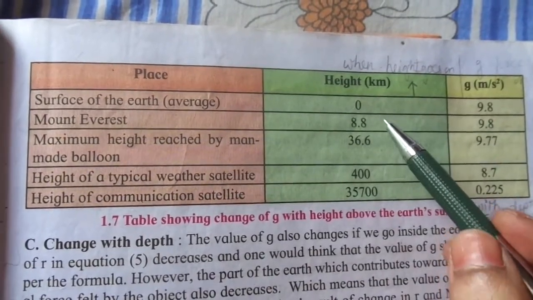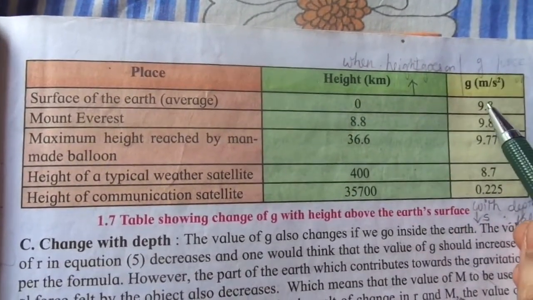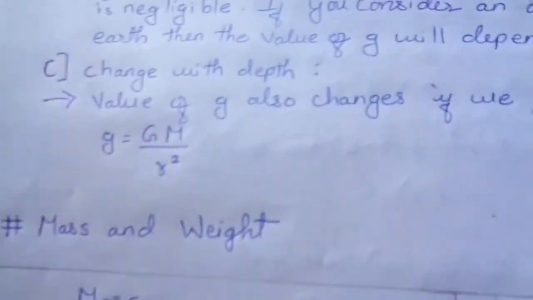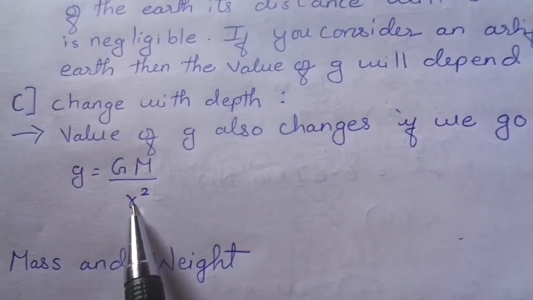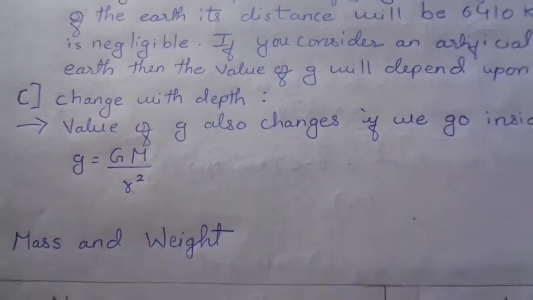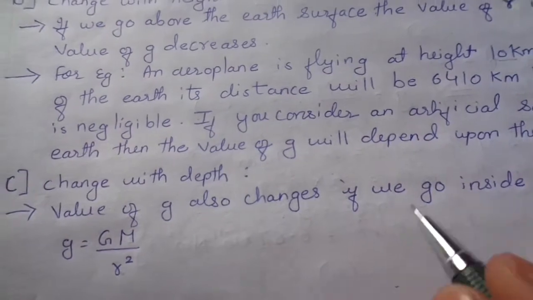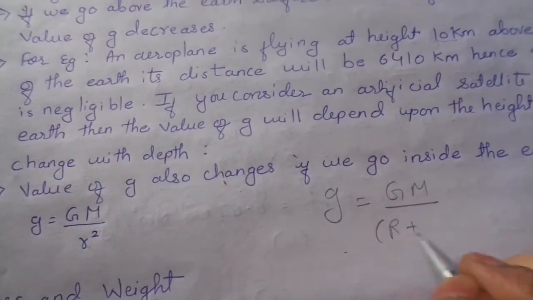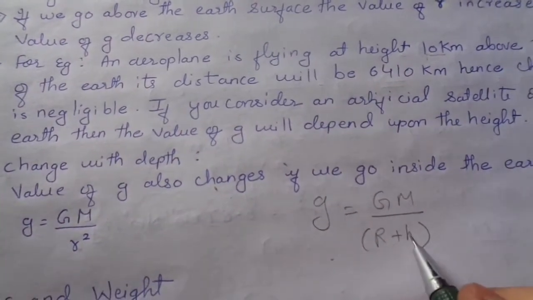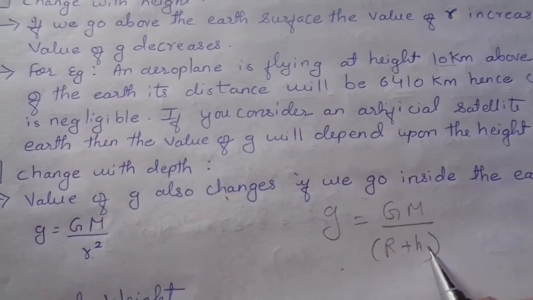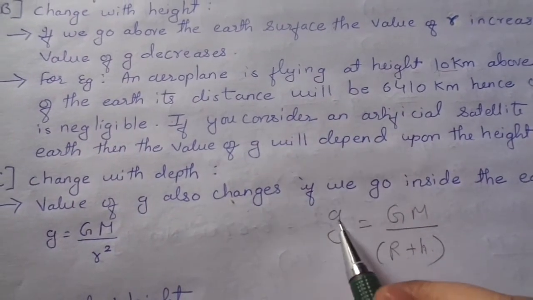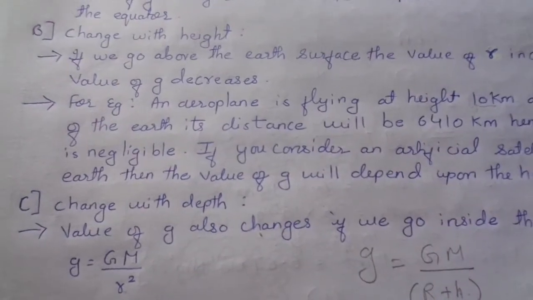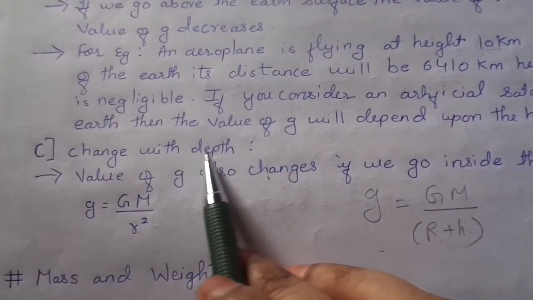See, if you increase the height, the gravity decreases. Means if you increase the height, the radius will increase, whereas g equals GM upon r, which will become r plus h. You are increasing this height, so while you are increasing the height, the value of g will decrease because it is inversely proportional. Okay, now here the change with the depth.